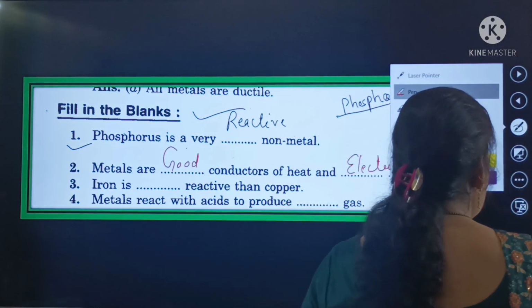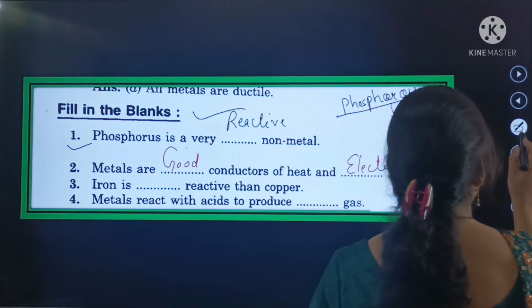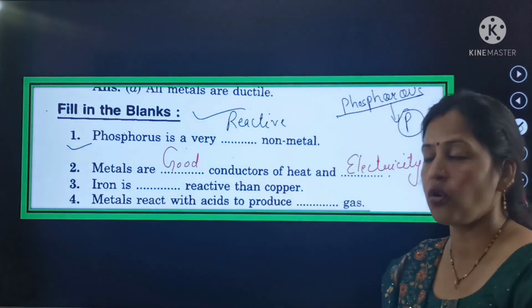Now next is our third fill in the blanks, and your third fill in the blanks is: iron is dash reactive than copper.